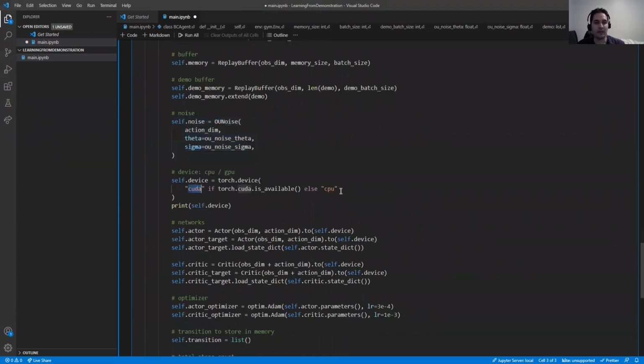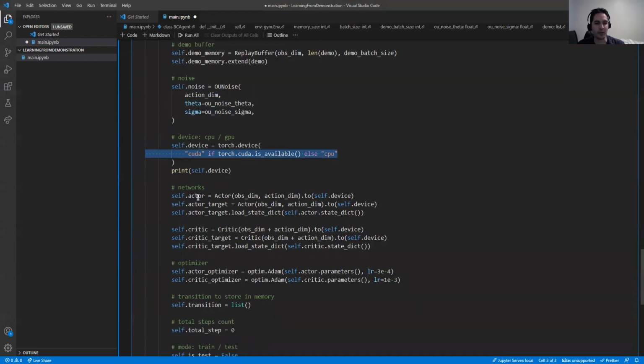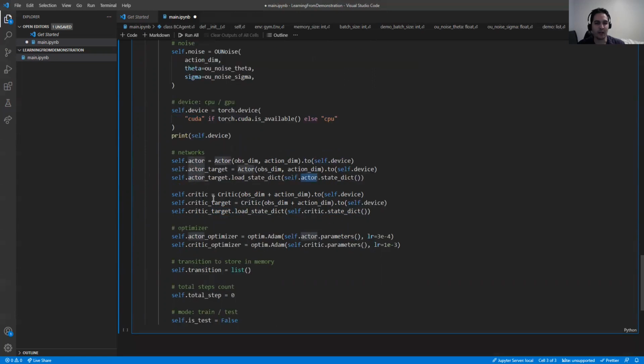And finally, we select whether this is based on the GPU device or CPU, and we define the actor and critic methods. And as we said, we have a target, and the state of the target is the same as the state of the actor. And also for the critic, we are creating a critic target as the Q function.